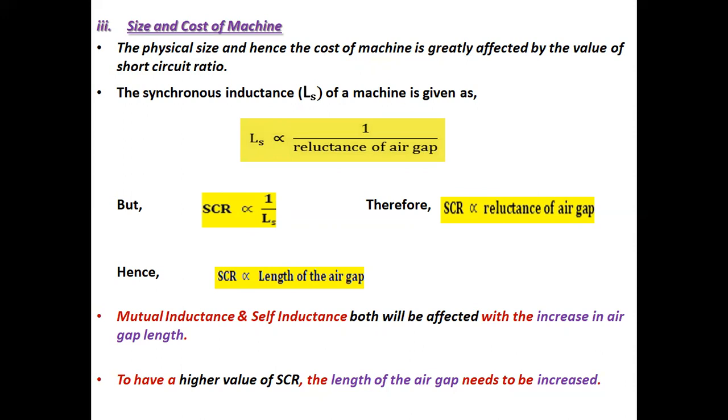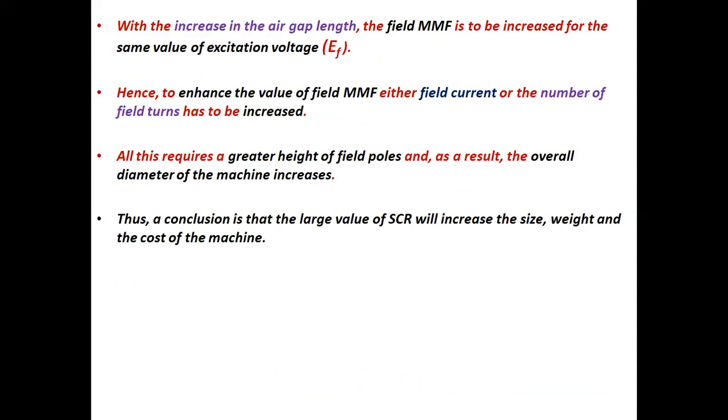Mutual inductance and self-inductance both will be affected with the increase in air gap length. To have a higher value of SCR, the length of the air gap needs to be increased. With the increase in the air gap length, the field MMF is to be increased for the same value of excitation voltage, that is EF.